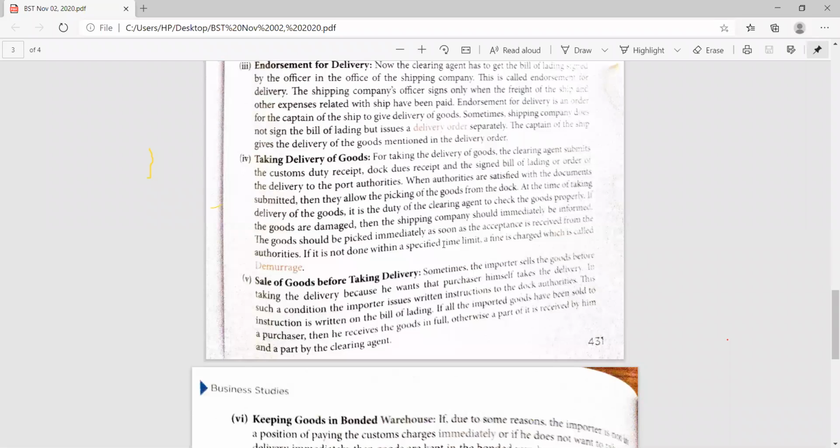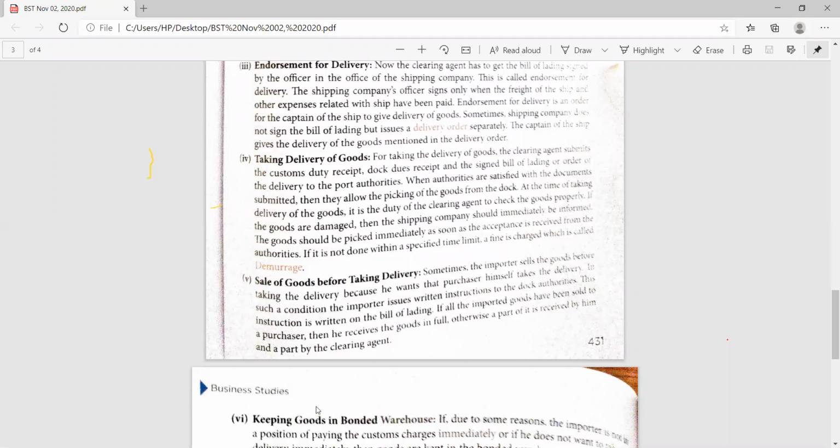You may get the goods directly, because instead of the goods first coming to my place, your place may be closer to the port area, so we can dispatch the goods directly to you, the purchaser of that good. So sale of the goods before taking the delivery can be done as well.